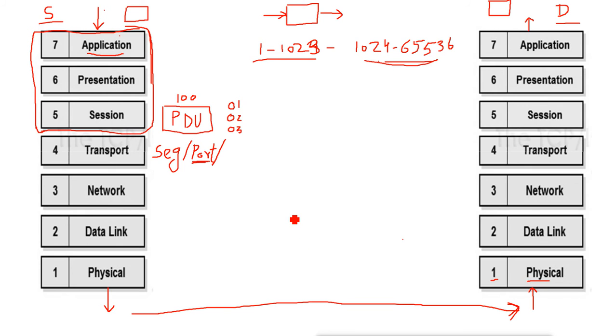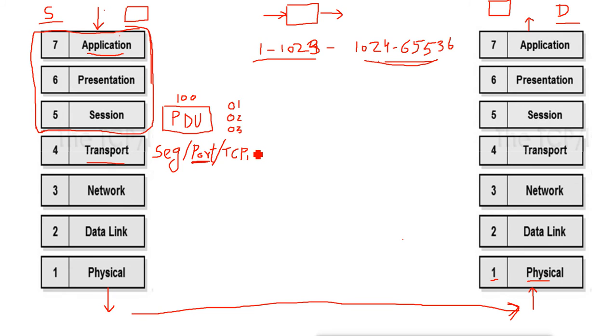So on this transport layer, what it will do is add information, like in each segment it will add the port number. If the data is going by TCP, it will establish the connection first and then send the data. And if the data is going by UDP, then it will not establish the connection, it will directly send the data.